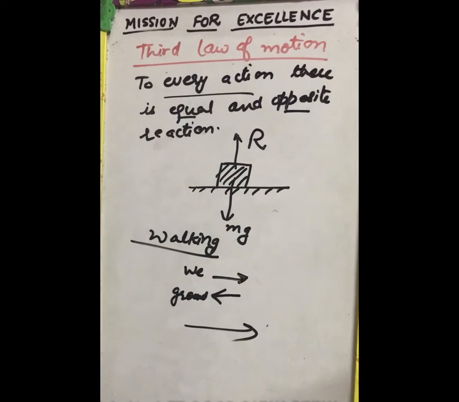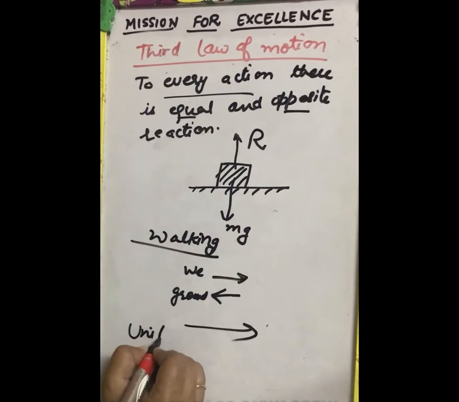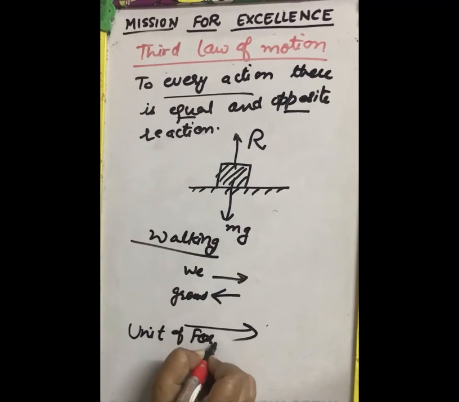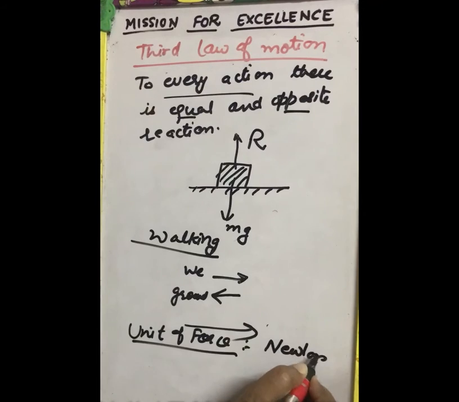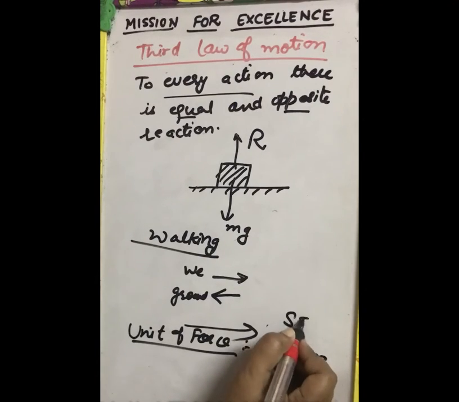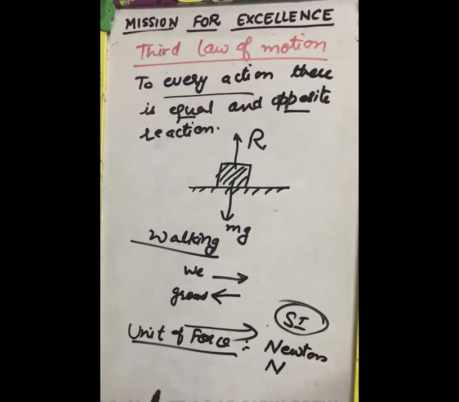Now let us find the unit of force. Unit of force is Newton. It is also denoted by capital N. Its unit is Newton, that is the SI unit. In other systems, in the CGS system, when we take centimeter and grams, then the unit of force is dyne.